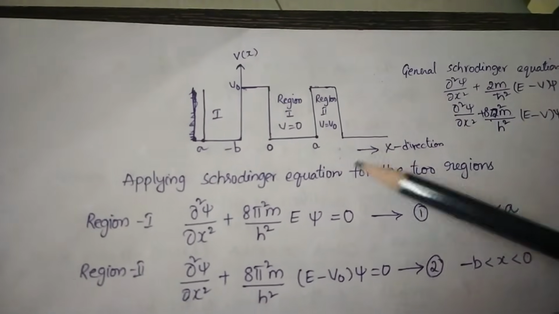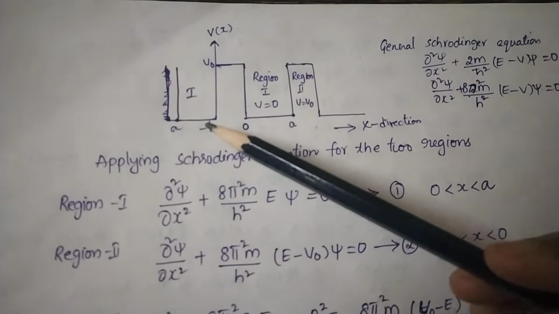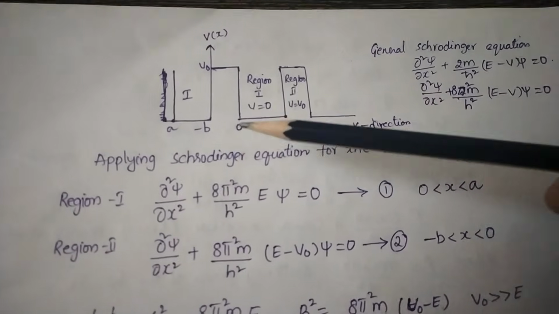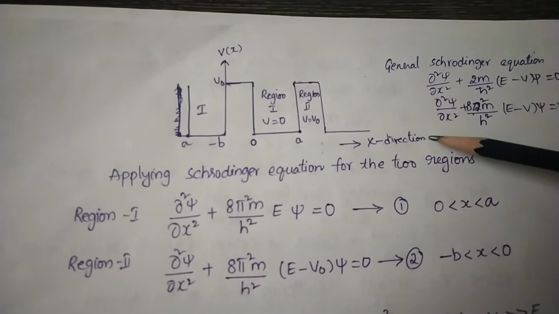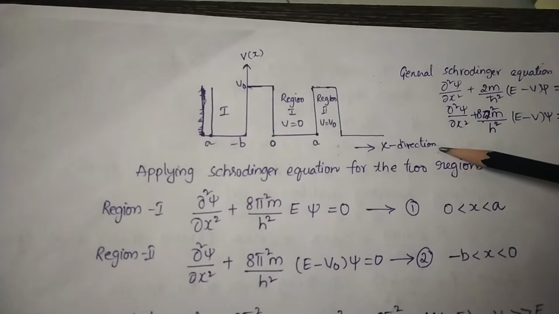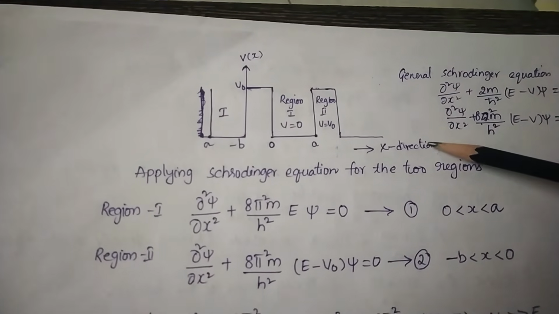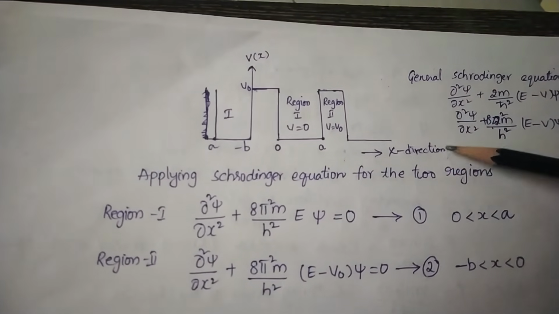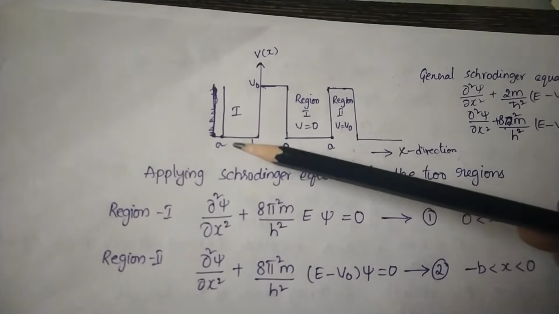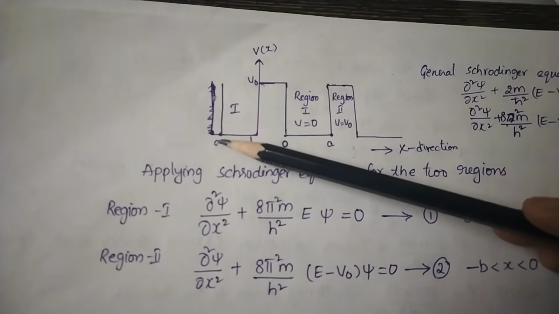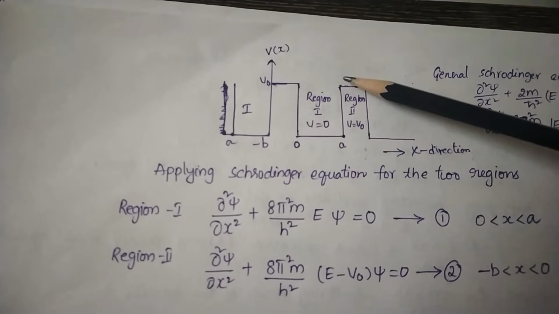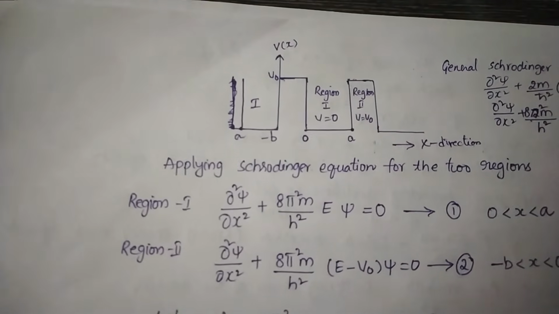For the electron moving in one dimension, the potential is considered to have rectangular square wells and barriers.